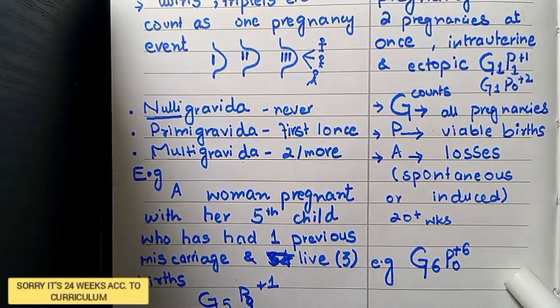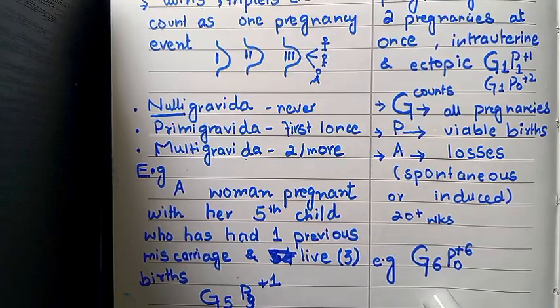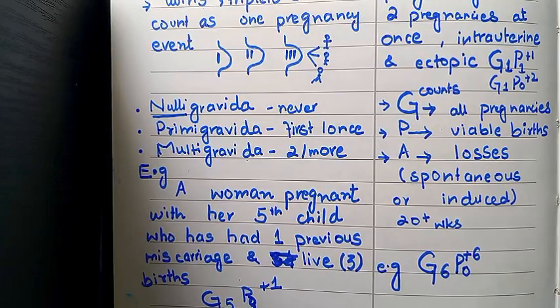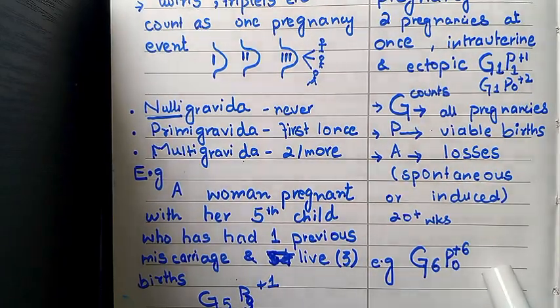In this case, G6 P0+6, this means that the woman has conceived 6 times, but none of her pregnancies has reached the age of viability. So the plus 6 may indicate miscarriages or abortions.